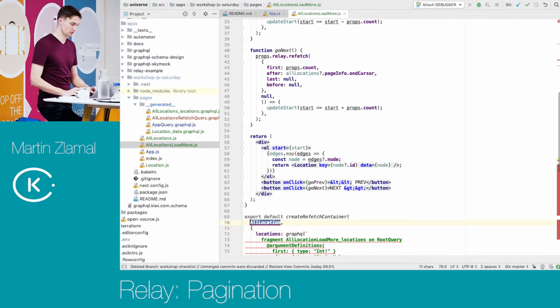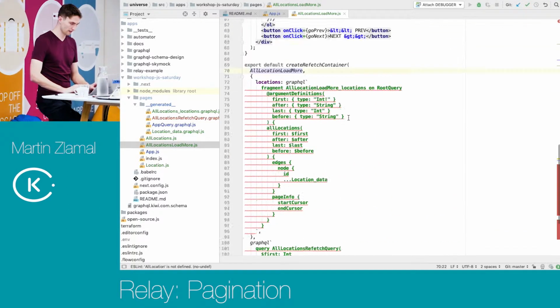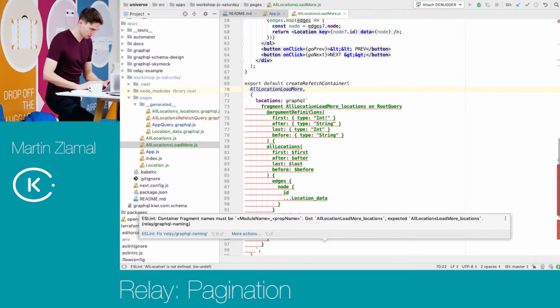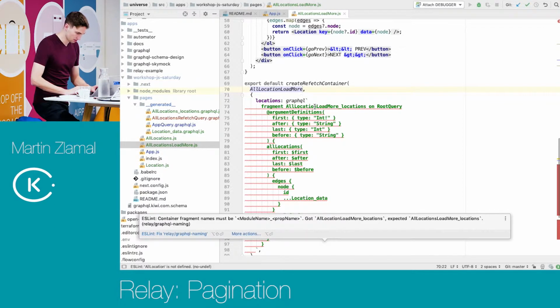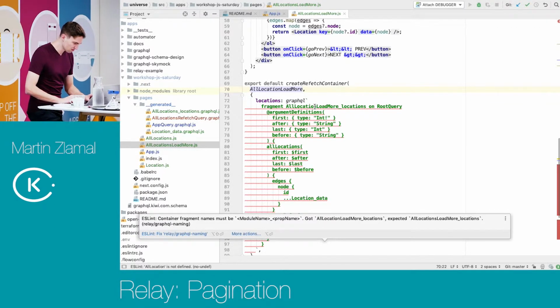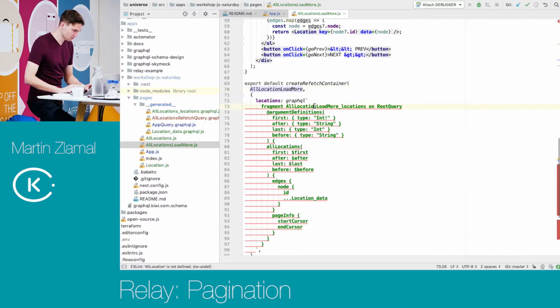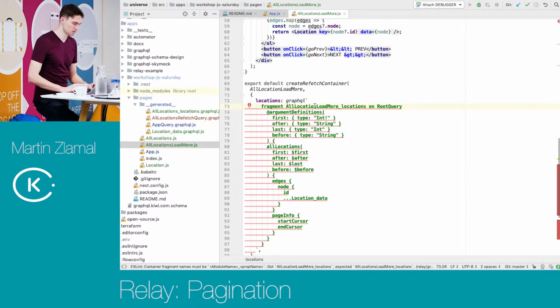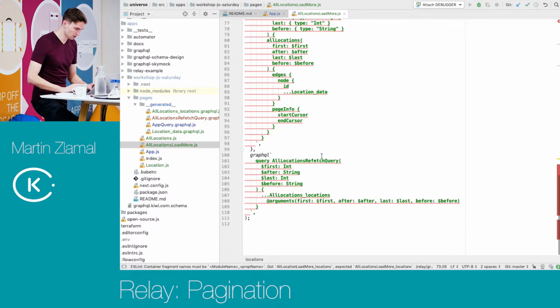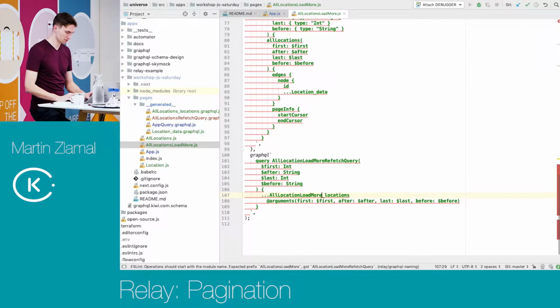I'm using the wrong component here. Once again, the query. I see. Should be better.